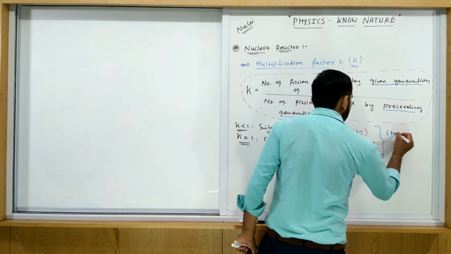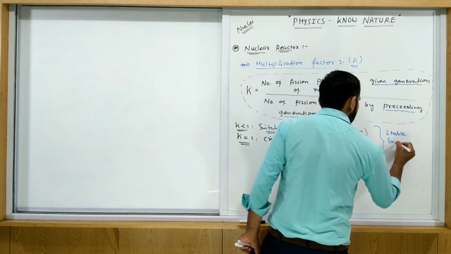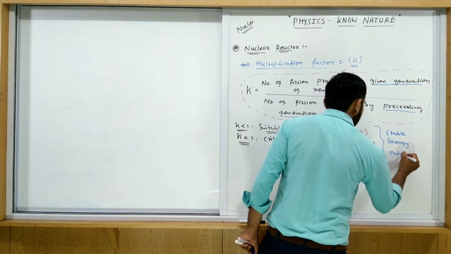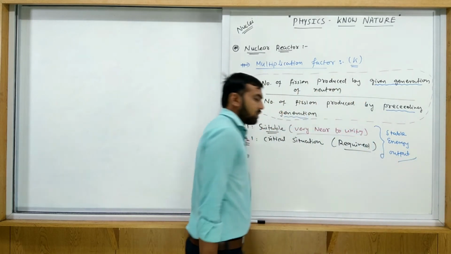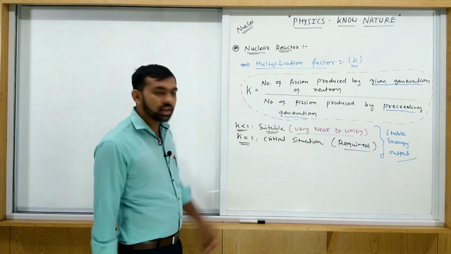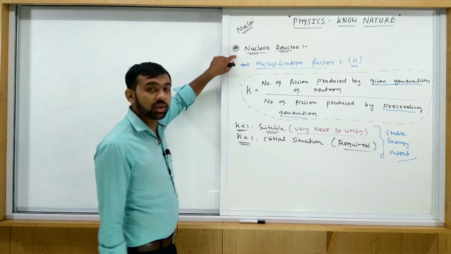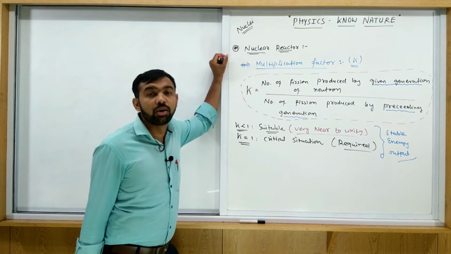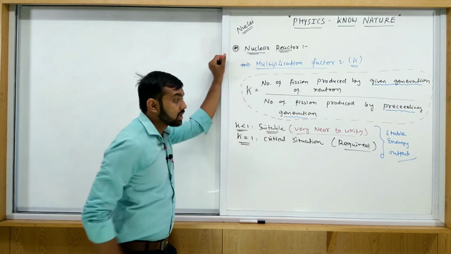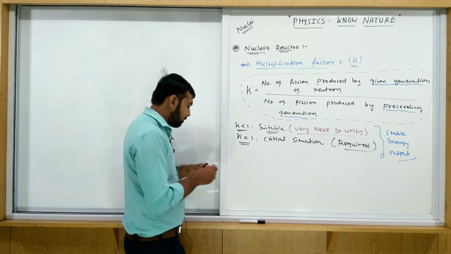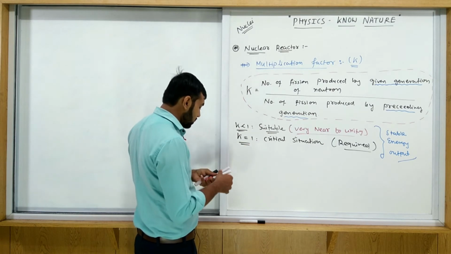In this case, stable energy output, as we discussed in the same session, we require stable energy output in case of a nuclear reactor. But what happens in case of a bomb? This is an unstable energy output. If K is greater than 1, all of you must note this.